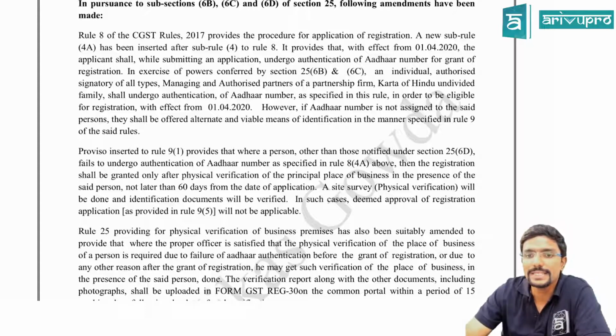Okay. In exercise of powers conferred by Section 25(6)(b) and 6(c), an individual, authorized signatory of all types, managing and authorized person of a partnership firm, Karta of a Hindu undivided family shall undergo authentication of Aadhaar number as specified in this rule in order to be eligible for registration with effect from 1st April 2020. That is what I told you.